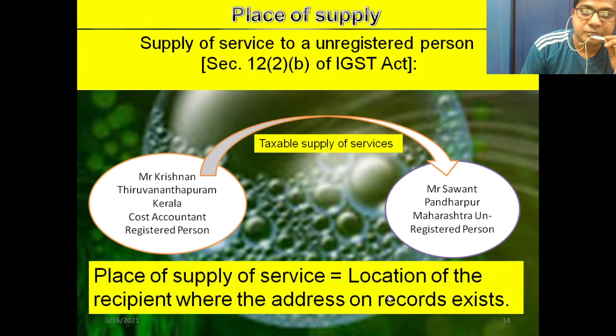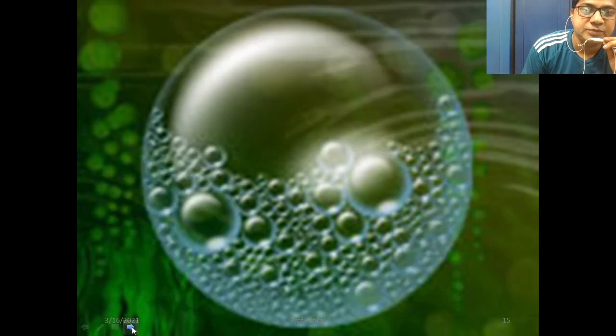The answer is the location of the recipient where the address on record exists. Sawant's address on record is the place of supply. Yes friends, I hope you understood the place of supply of services.